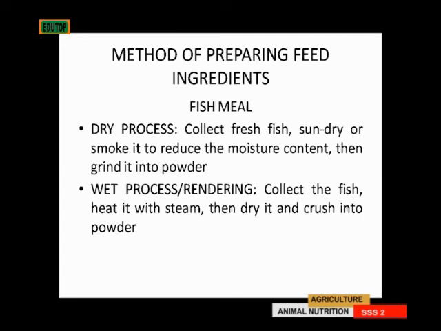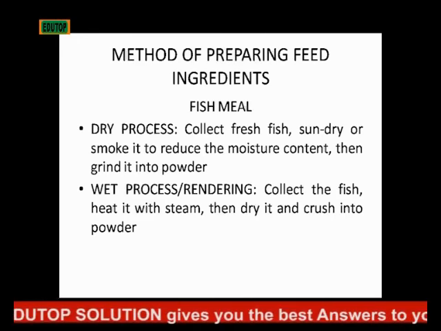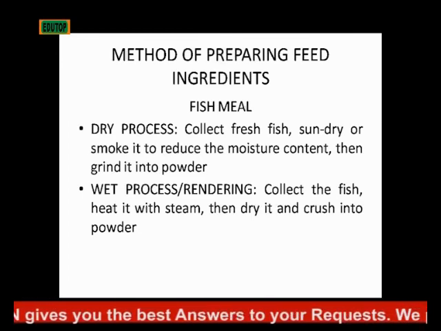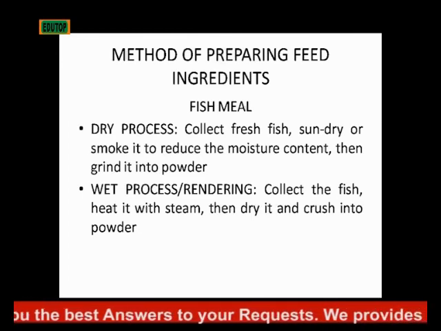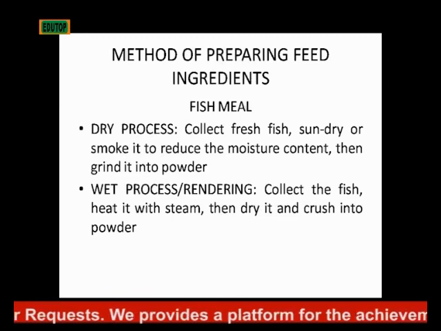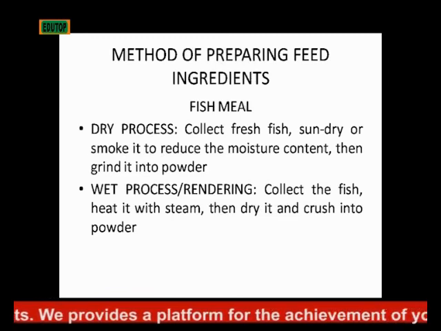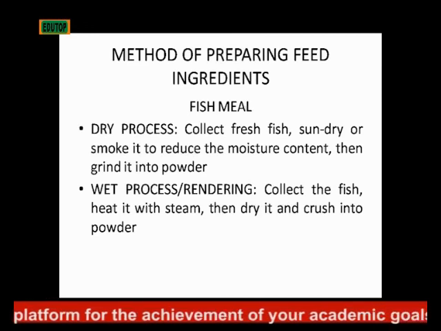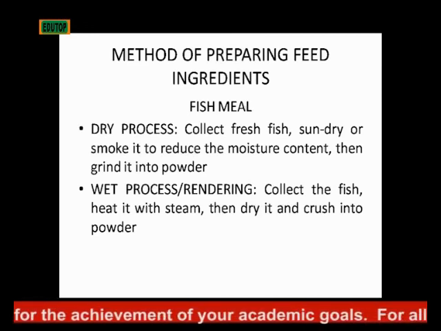Then the next meal is the fish meal. You can prepare fish meal by 2 methods: the dry process or the wet process. In the dry process, you collect the fish fresh, then you sun-dry it, or you smoke it to reduce the moisture content. After that, you grind it into powder. That's the dry process. For the wet process, you collect the fish, then you heat it with steam, and then you dry it before you crush it into powder. That is called the wet process.